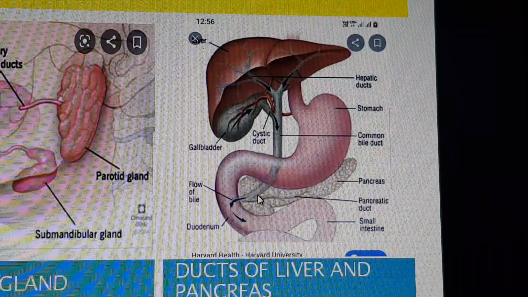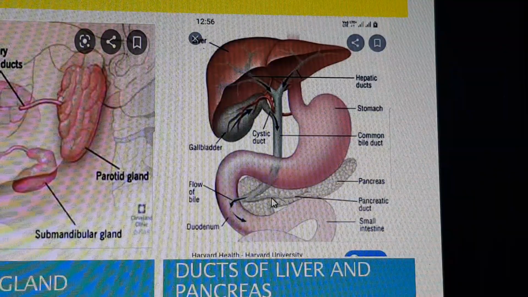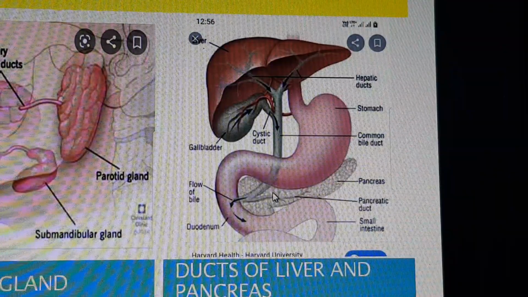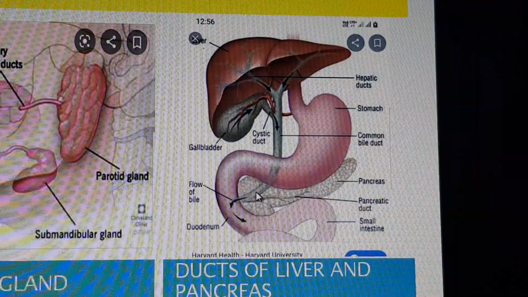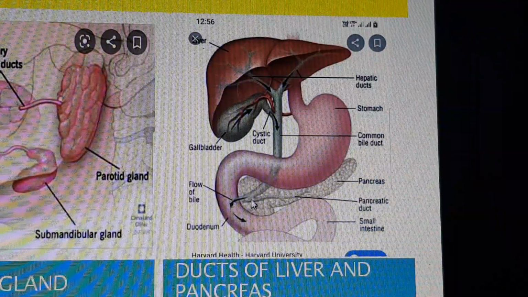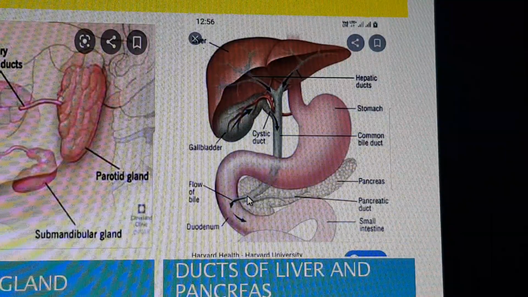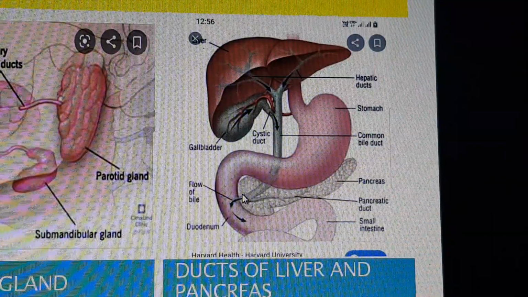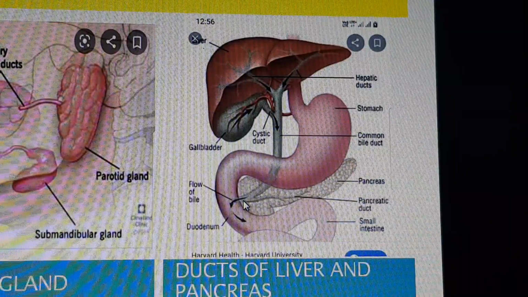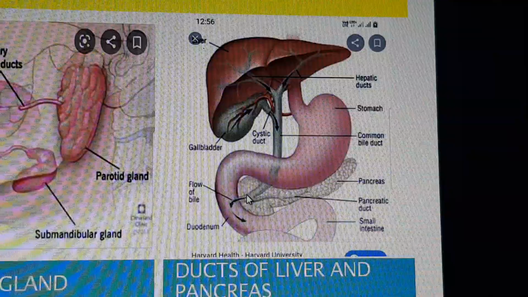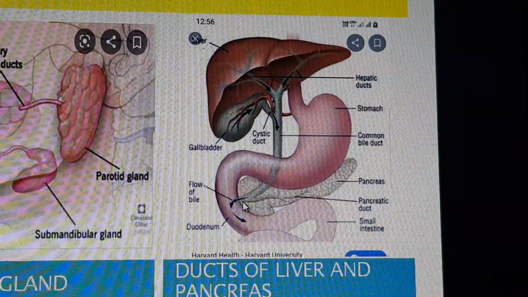Now this pancreatic duct, which brings the pancreatic juice, will unite with the common bile duct. This united duct is known as the common hepatopancreatic duct. Hepato means liver and pancreatic means pancreas.